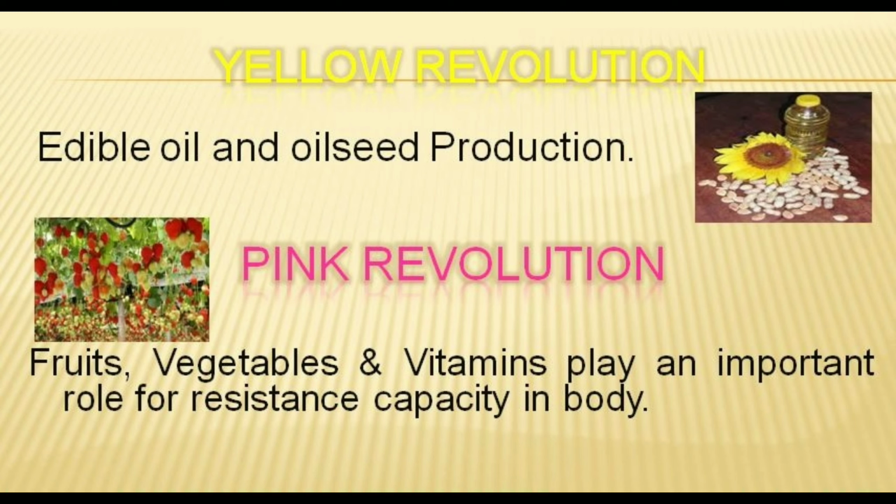Next is Pink Revolution, in which fruits, vegetables and vitamins play an important role for resistance capacity of body. Resistance capacity means improving immunity system of the body. In Pink Revolution, fruits, vegetables and vitamins were included. Means उनको improve किया गया था, उनका production improve किया गया था.